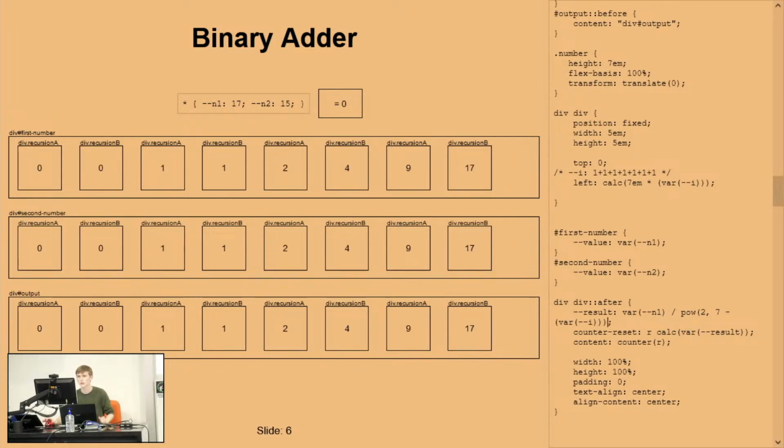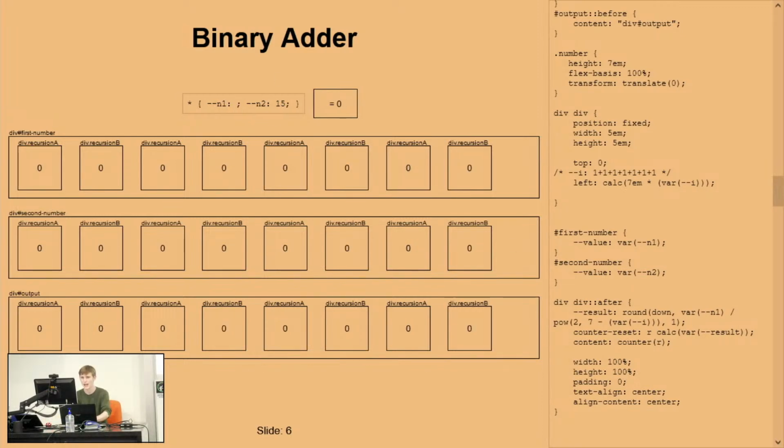Here we're just dividing, and remembering that CSS may not round properly, so I'm also going to add a round down command. Who knew that that existed? With a 1 at the end, because 1 is the interval range, so we want to round down to the nearest integer. This gives us our value of n1.